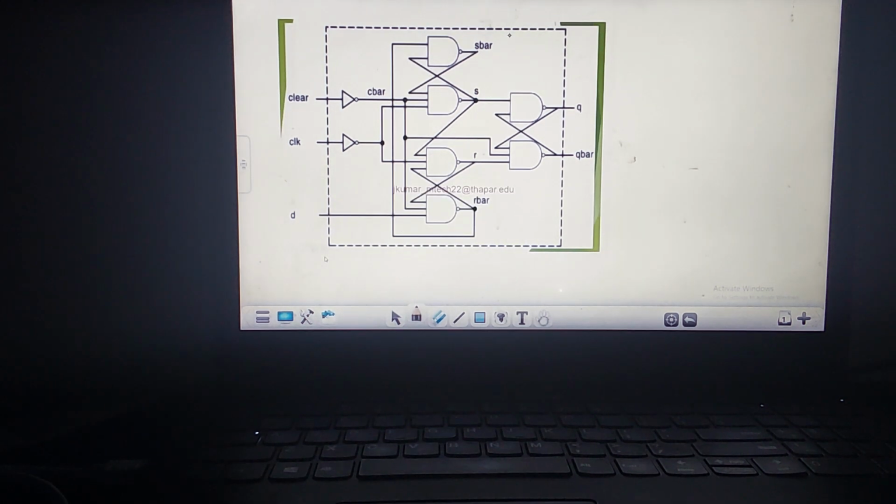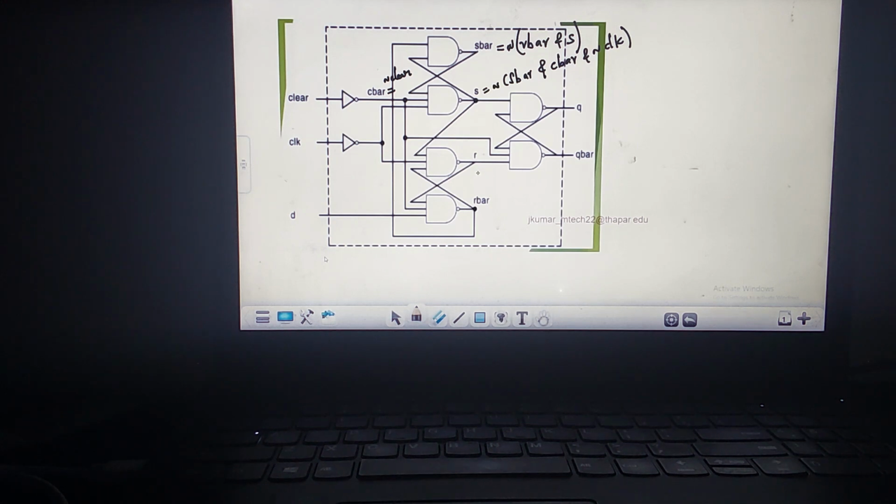Look at this circuit diagram. What is C bar equal to? C bar is equal to not of clear. Right? What is S equal to? S is nothing but R bar AND S, right? This is an AND operation, so first I need to do AND, and the other input is S. This AND operation I am complementing using the NAND symbol. Then S bar is the AND operation with C bar. C bar is nothing but not of clear. The second input is C bar, and one more input is not of CLK. What is the not of CLK? Not of CLK, again a NOT operation.